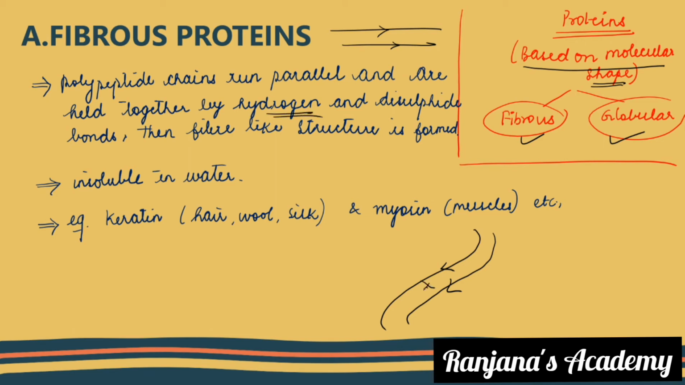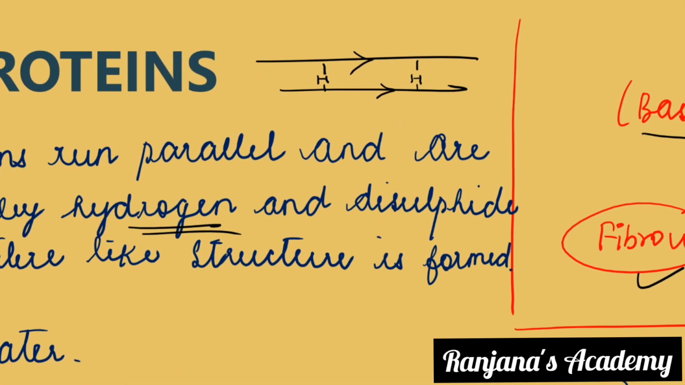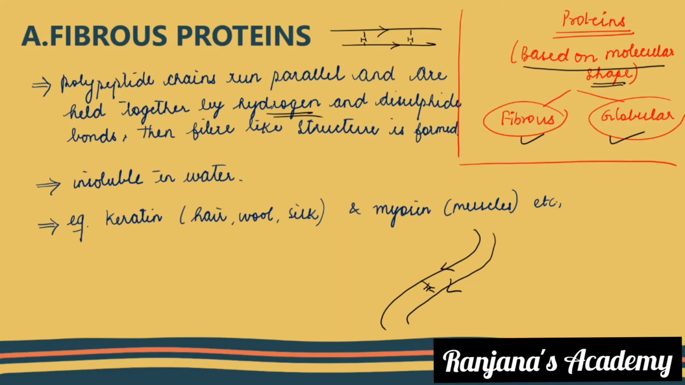So they run parallel and are held together through hydrogen bonds. They are attached together by what bond? Hydrogen bond, H bond. Between them they have an H bond, and a disulfide bond. If you see this carefully, they look like a fiber. They have a fiber-like structure. That is the reason they are called fibrous proteins. And these are usually insoluble in water. What do you mean by insoluble in water? If you add them to water, they will not dissolve completely. They will remain as residues.